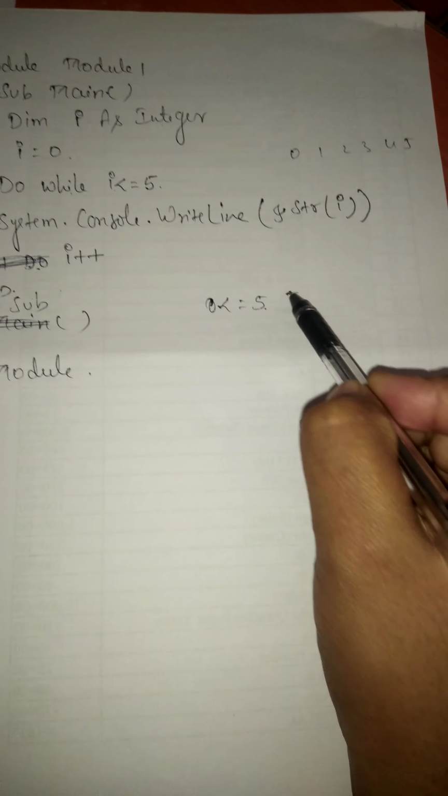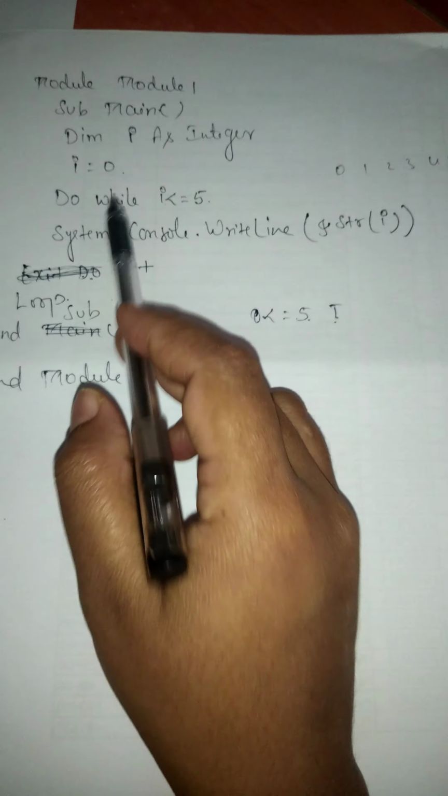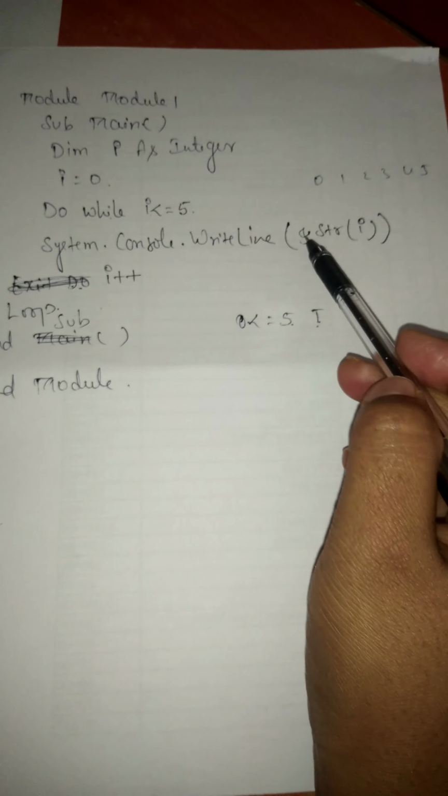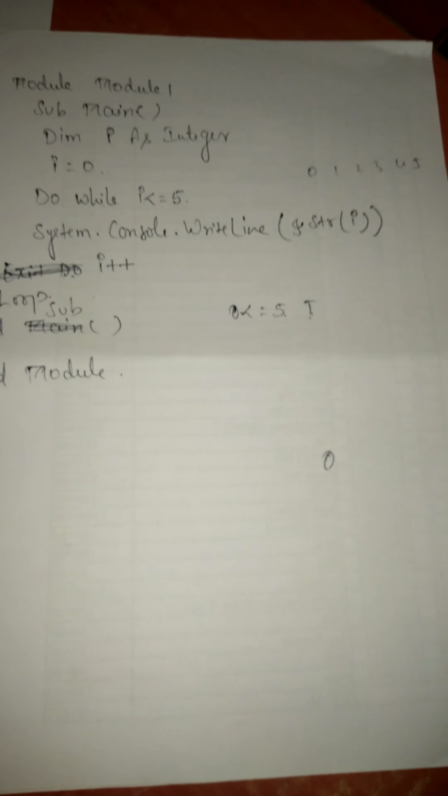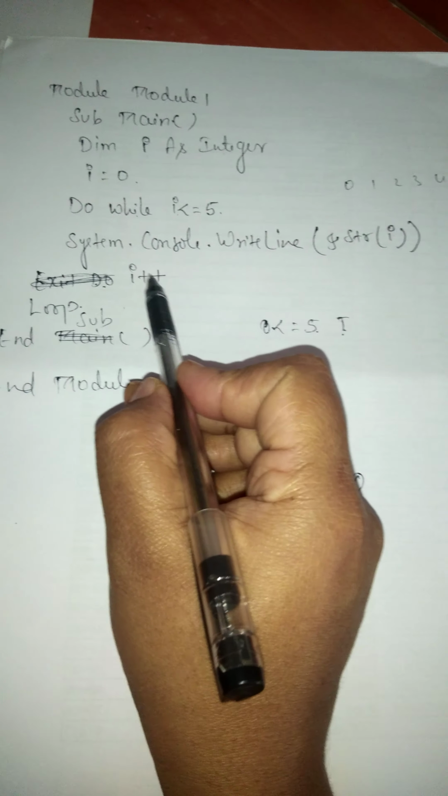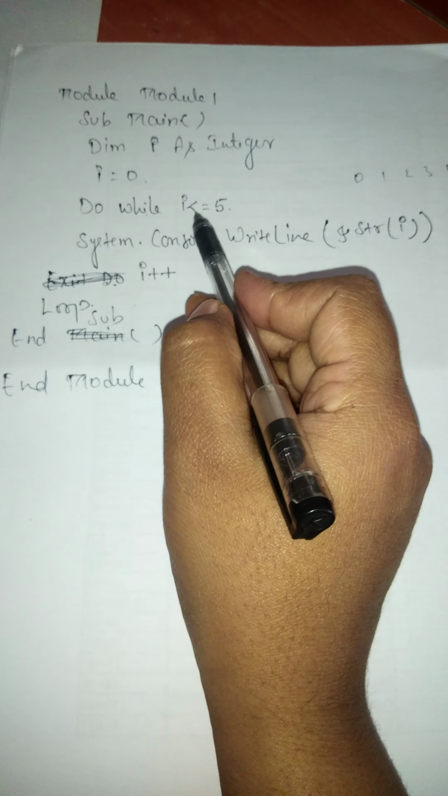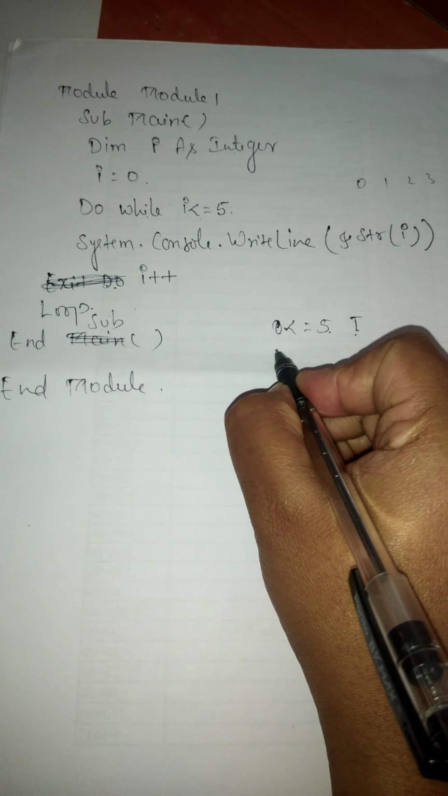0 less than or equal to 5, it is true. If it is true, it will execute these two statements, system.console.writeLine of I. It will display the value of I. What is I now? 0. It will display 0. Later I will be incremented. I will become 1. Again it will go back to this condition.